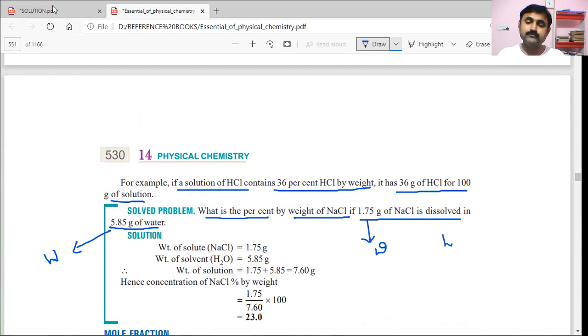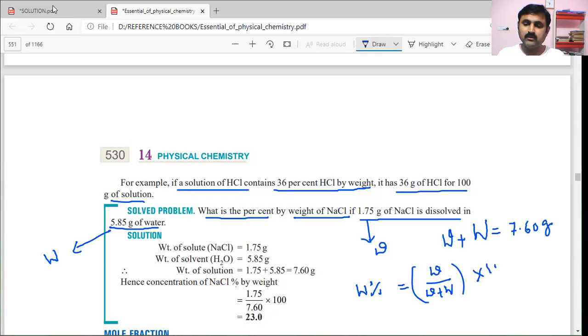So the weight of solution, small w plus capital W, we got 7.60 grams. Now what is the weight percentage? It is small w by small w plus capital W into 100. In this calculation, we got 23 as the answer. It is dimensionless, because mass by mass is a dimensionless quantity.